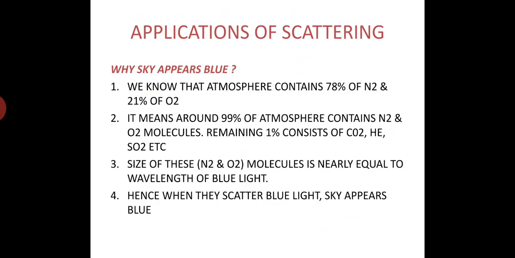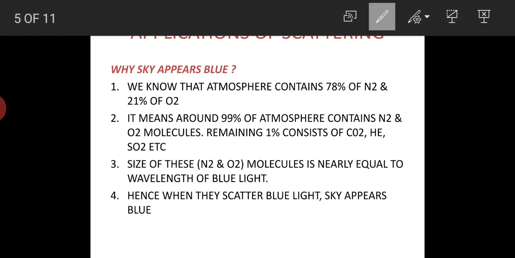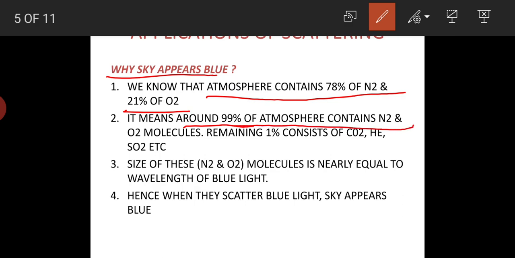Now let us see some of the applications of scattering. The first important application is why the sky appears blue. The answer is, we know that the atmosphere contains 78% nitrogen and 21% oxygen. If you combine these two, around 99% of the atmosphere contains nitrogen and oxygen molecules. The remaining 1% is carbon dioxide, sulfur dioxide, helium, etc. The remaining 1% is the remaining gases.